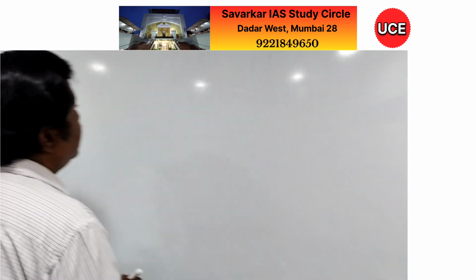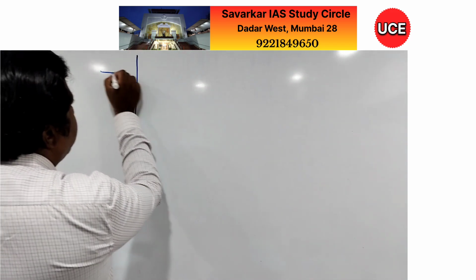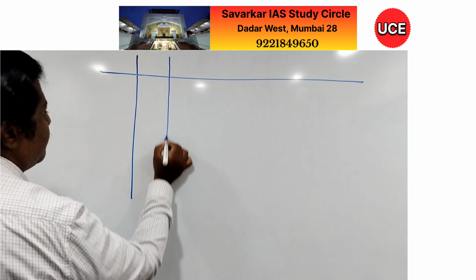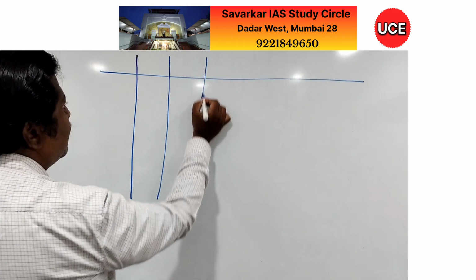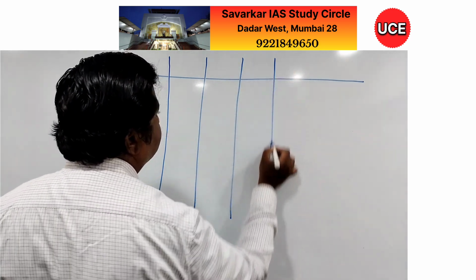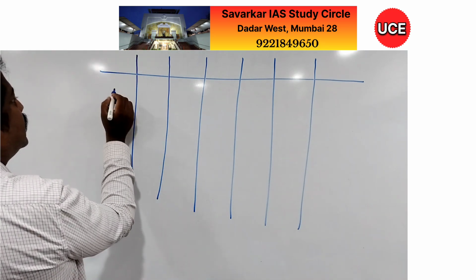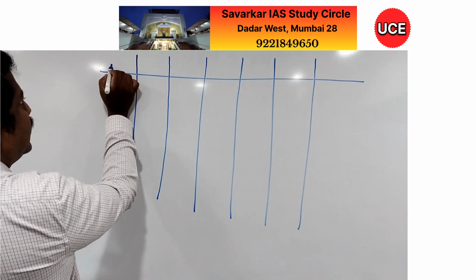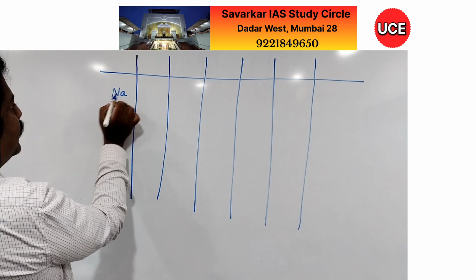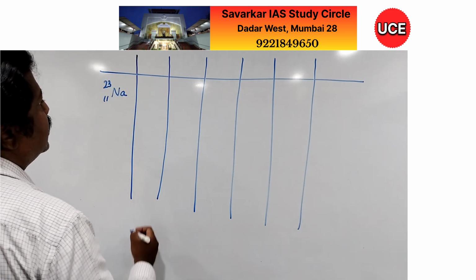Now I am trying to prepare a table over here. So here I will write name of atom. So suppose I am writing here sodium, atomic number 11, mass number 23.